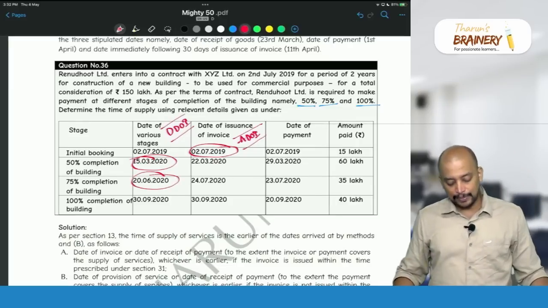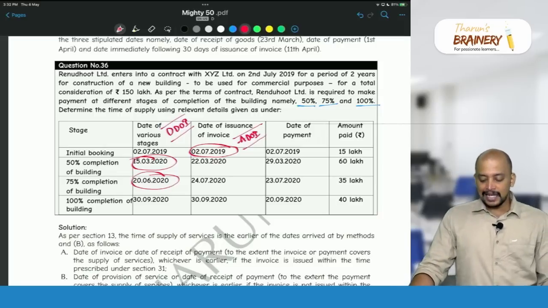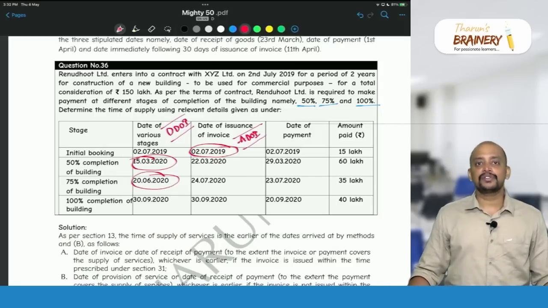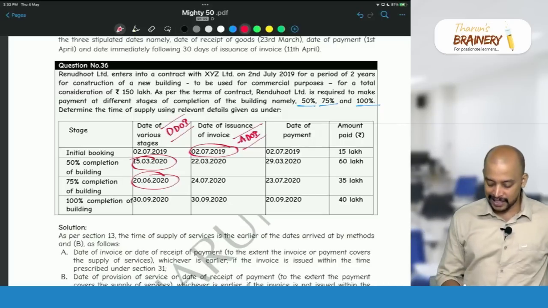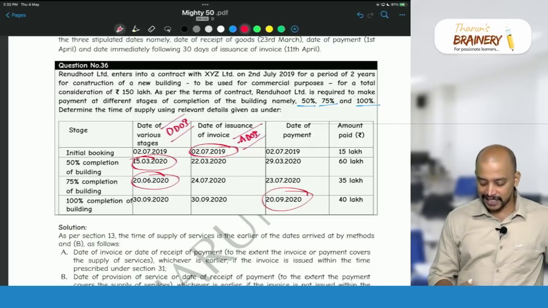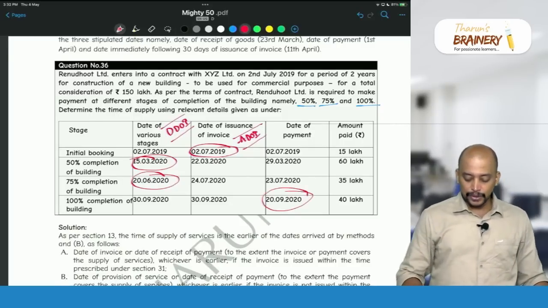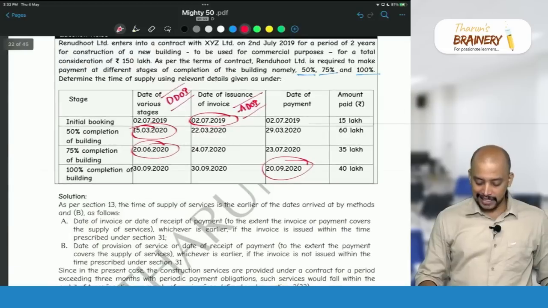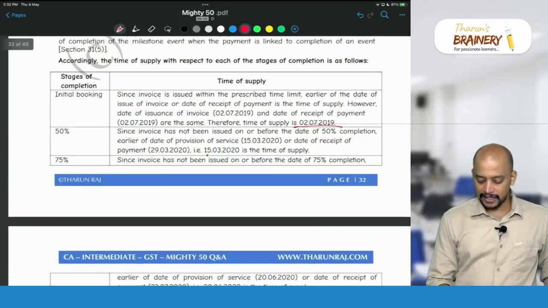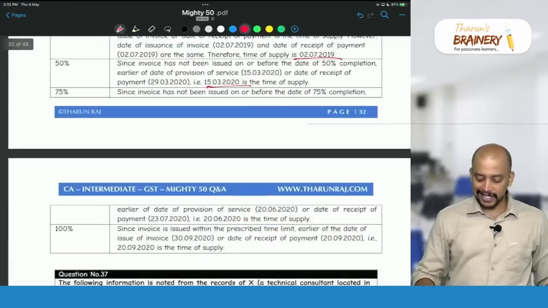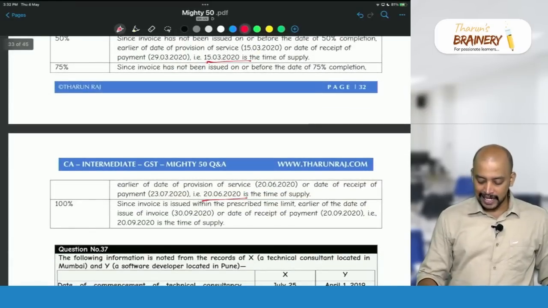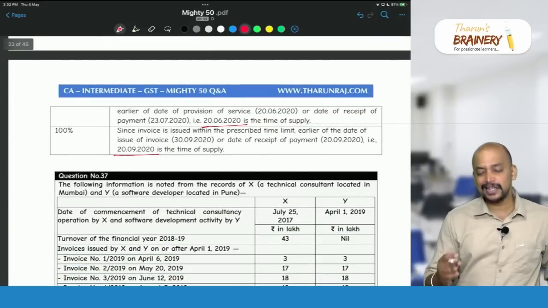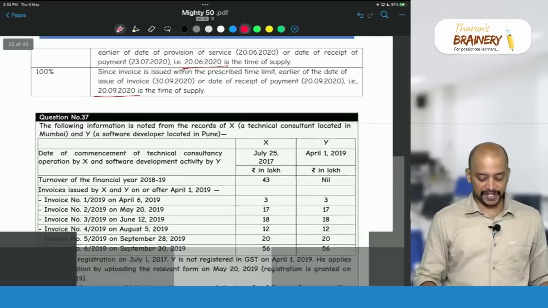Then 100% completion of building 39 and invoice is 39, same date. So therefore invoice is on time. Then invoice date or payment date, whichever is earlier. So 39 or 29, whichever is earlier, 29. So first case it is 2/7. Second case it is 15/3. Then third case it is 26, and last case it is 29. So that's how we need to determine the time of supply for continuous supply of services.